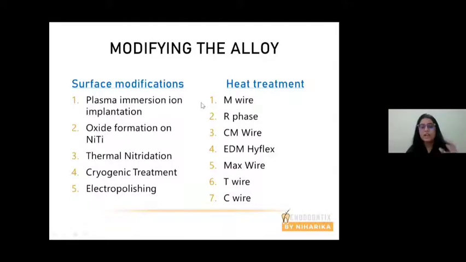All right. So after surface modification, the file is subjected to thermomechanical heat treatment. By thermomechanical heat treatment, you get what is known as M-wire technology or R-phase technology. M-wire means your Wave One.